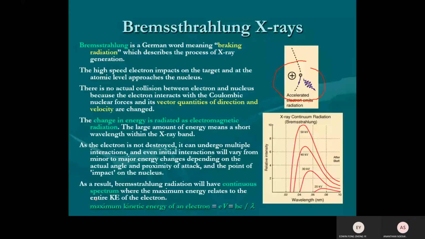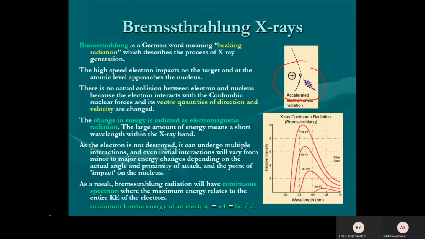So the range of wavelength that comes out from the tube is a negative setback for us. We need only a particular wavelength, but a range of wavelength comes out from the tube. The short wavelength is the one very useful. So next time they ask why there's a range, you know.